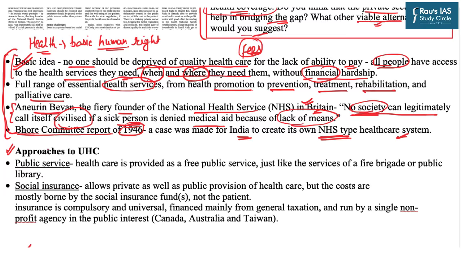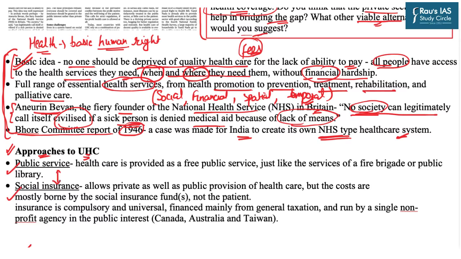Now, there are mainly two approaches to UHC. As we have discussed, universal health coverage has social, financial, spatial, as well as temporal aspects, and that is why the two major approaches are: either we build an ecosystem which visualizes healthcare as a public service, or we build an ecosystem based on the principles of social insurance.